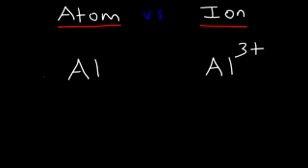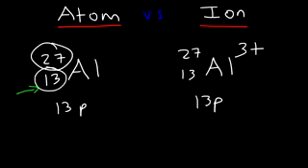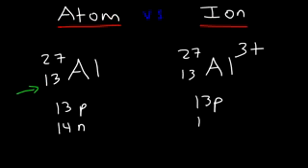Aluminum has an atomic number of 13 and a mass number of 27. On a periodic table, the smaller number of the two numbers that you'll see is the atomic number. The atomic number is always equal to the number of protons. So aluminum has 13 protons. The aluminum ion also has 13 protons. The difference between the mass number and the atomic number is the number of neutrons. So aluminum and the aluminum ion contain 14 neutrons.